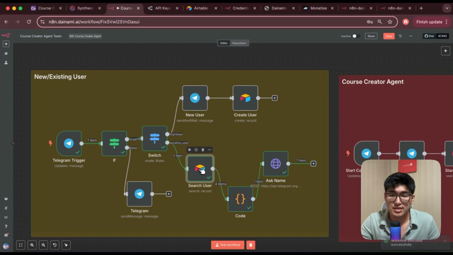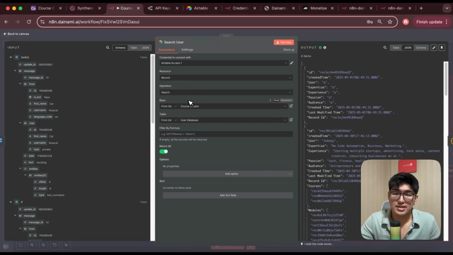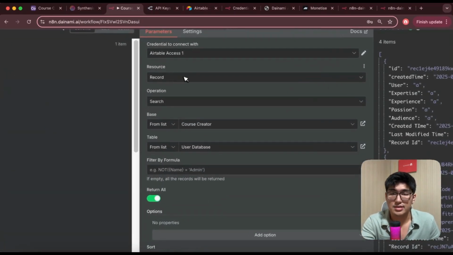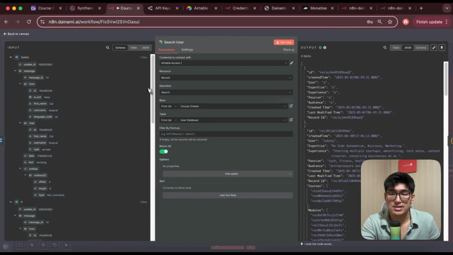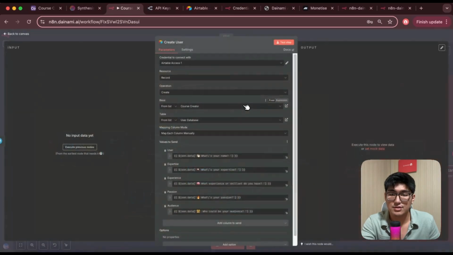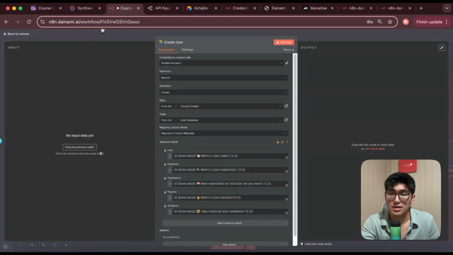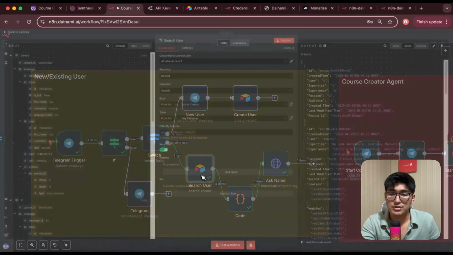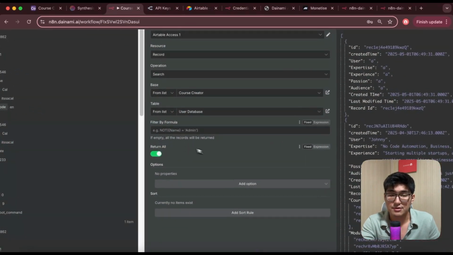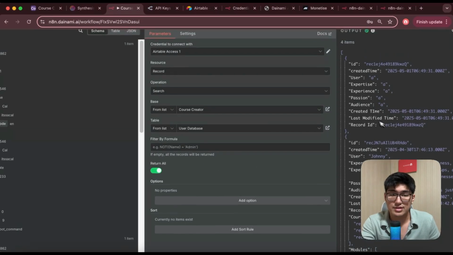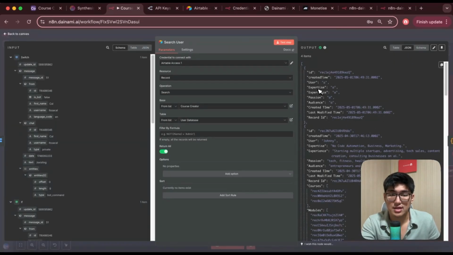The bottom part, the first one is search user, and this is an Airtable node. Open this up. Once again, for the Airtable node, you want to make sure that the credentials are connected correctly. The base is course creators. The table would be the user database, right? It's the same for updating the Airtable over here, right? You want to make sure to update the user database. That's where you can map over the information to the correct fields. Okay, and what you want to do here is to return all, right? And so we're going to return all the information that we have gotten over here,